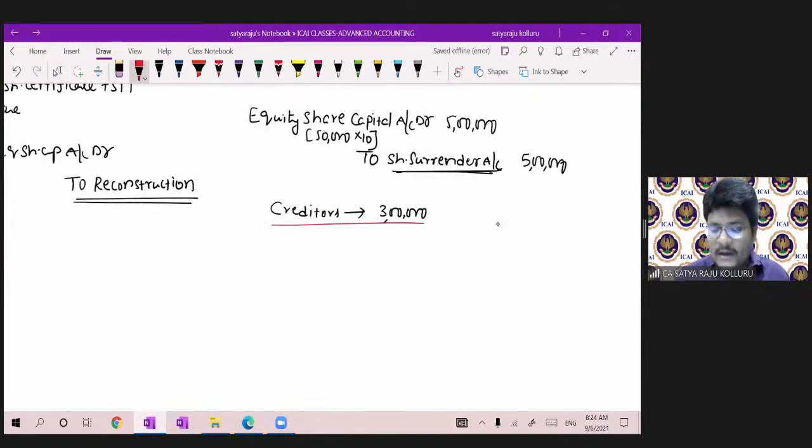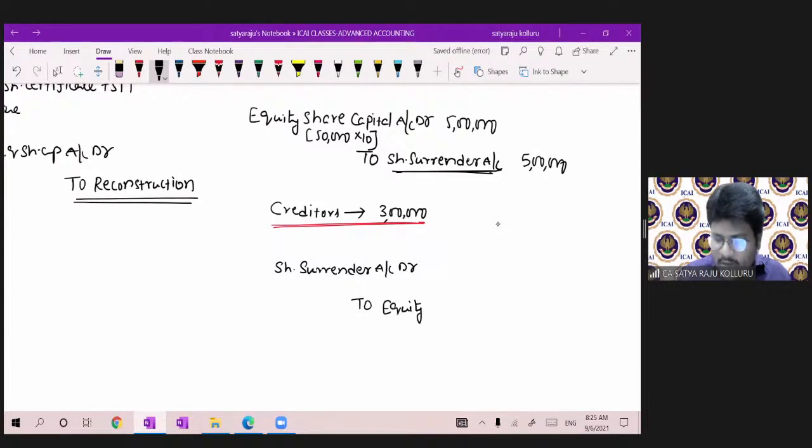Please all of you concentrate, guys, this is very, very important. First and foremost thing: at the time of utilization of share surrender, the entry should be reversed. Entry should be reversed means share surrender account at R to equity share capital account.